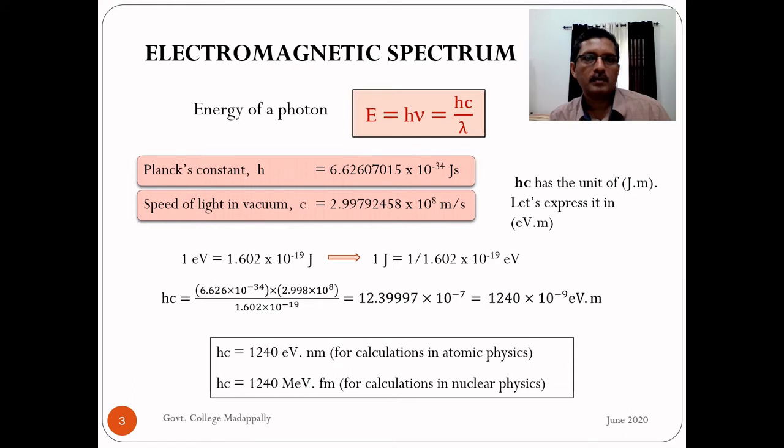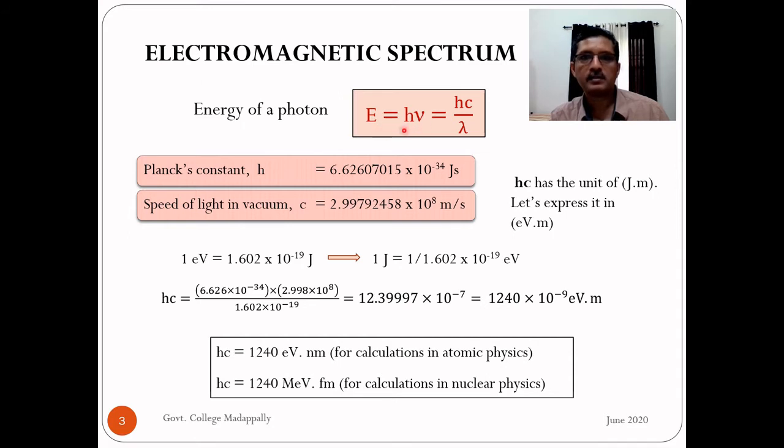We need to know, in addition to the wavelength of each region of the electromagnetic spectrum, the energy of one quantum of radiation. That is, the energy of one photon in different regions of the spectrum. So what is the equation for the energy of a photon? E equals h nu, where nu is the frequency of the radiation and h is Planck's constant.